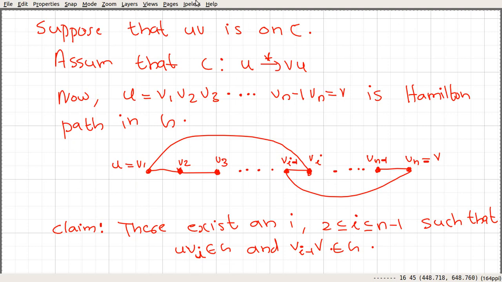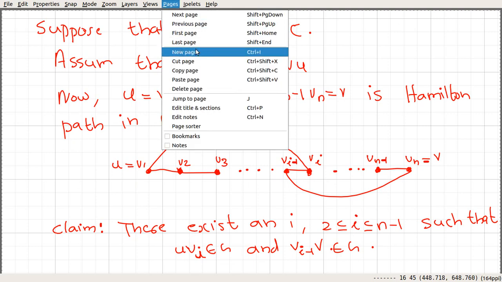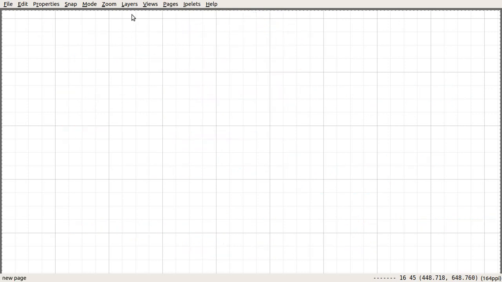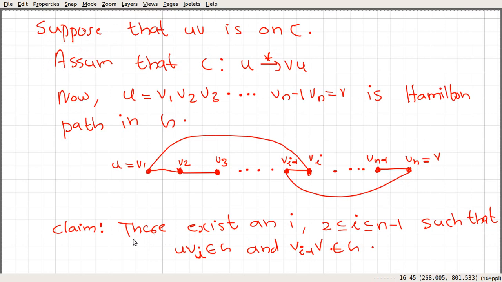So suppose that the claim is not true. Then what is going to happen is that for every i, since the claim says there exists, if this claim is false, it means for every i between this and this, if this edge is an element of G, then this edge must not be an element of G, and let's see what is going to happen if that is the case.